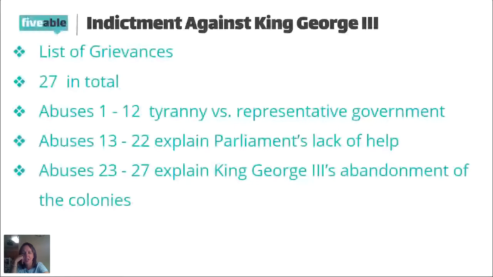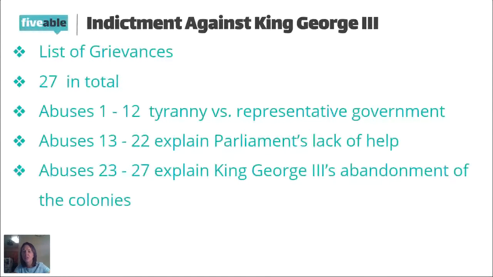How he takes away the whole idea of no taxation without representation, right? The fact that they really want to be represented to talk about the taxes that are going to be placed against them. They even talk about how he takes this whole authoritarian government to their judicial process. So again, going back to those Intolerable Acts, some of them said that if British soldiers committed crimes in the colonies, they would have the option to go back to England for their trial, and the judicial system in the colonies would not hear it. So colonists see that as a huge violation of their judicial powers.